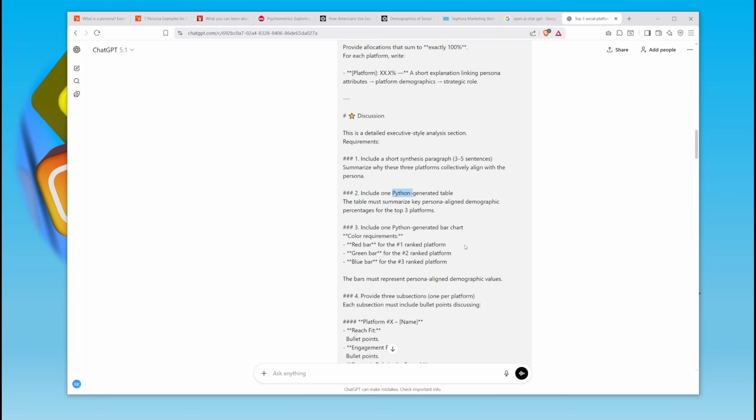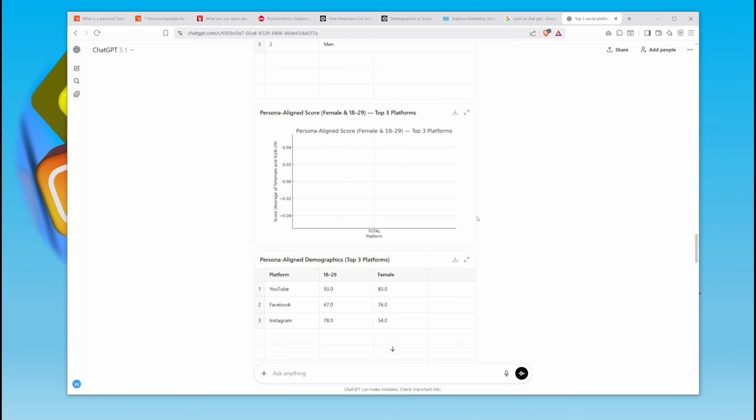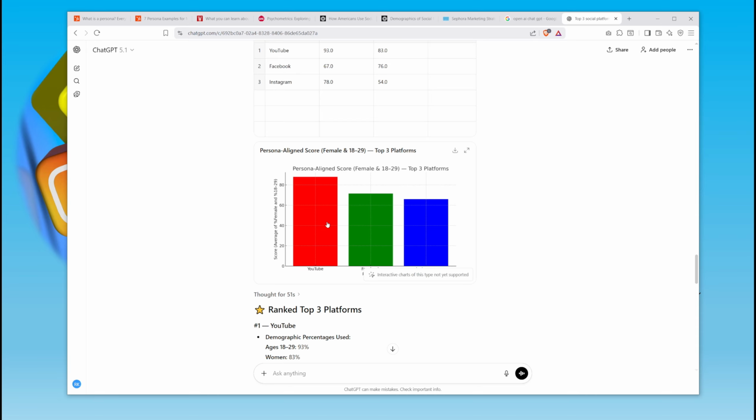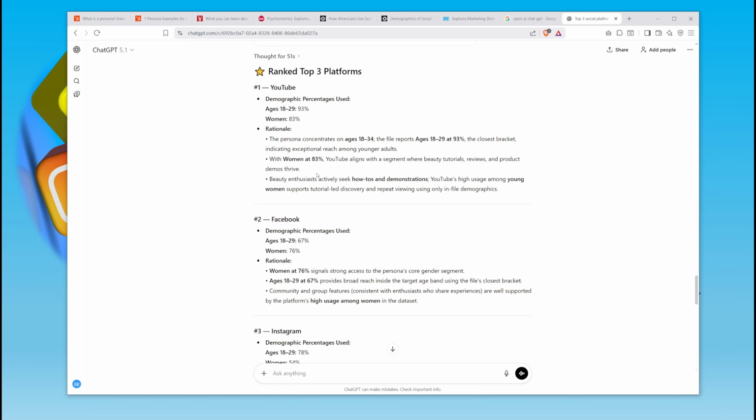But I'm just letting you know that I did that to make it really be more accurate. So then after 1 minute of thinking, here's the output. It gives you a table and it shows you here based on the persona of Sephora. You got YouTube, Facebook, and Instagram, and it ranks them. It ranks them number 1, YouTube, Facebook, and Instagram. It also gives you the demographics and the reasoning behind it.